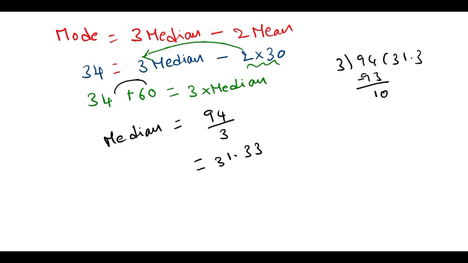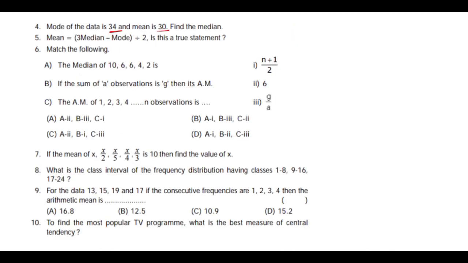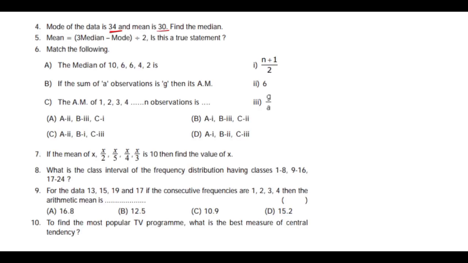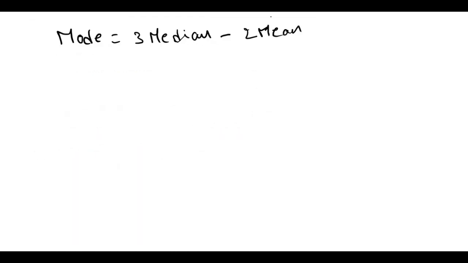So the formula is very important here. Mode is equal to 3 median minus 2 mean. Right. So the next question is: mean equals 3 median minus mode divided by 2. Is this statement true? Yes, we will check again. So what is mode equal to? Mode equals 3 median minus 2 mean. Okay, in this question, mean is the subject. So take mean as the subject. For this, you just transpose this one here and this one there.